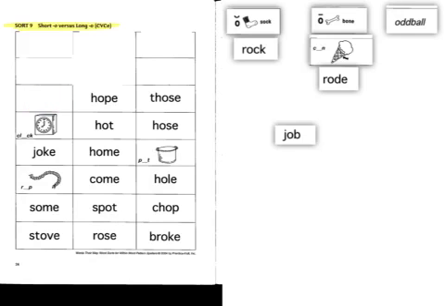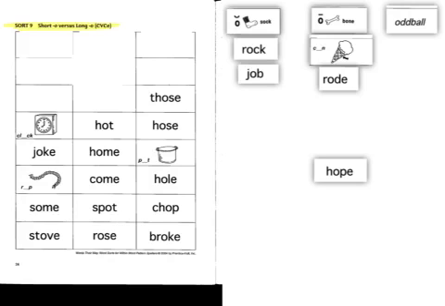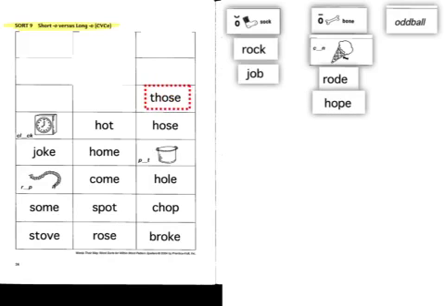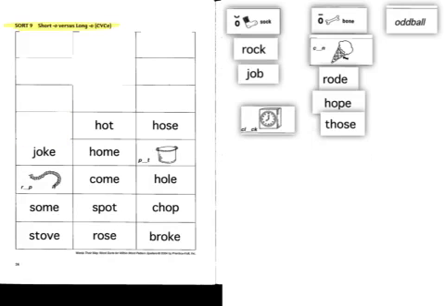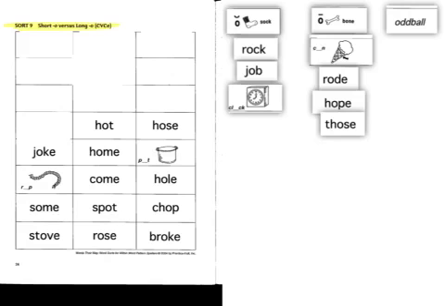Job, short O sound. Hope, long O sound with a magic E. The O's, long O sound with a magic E. Clock, short O sound. Hot, short O sound. Hose, long O sound with a magic E.